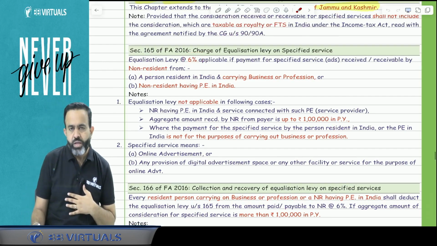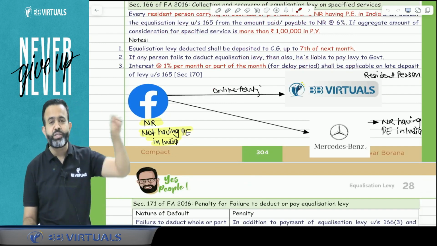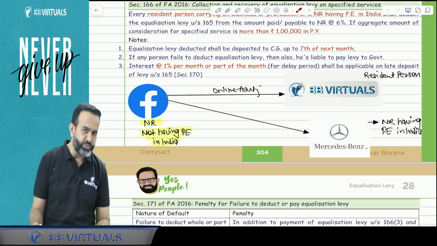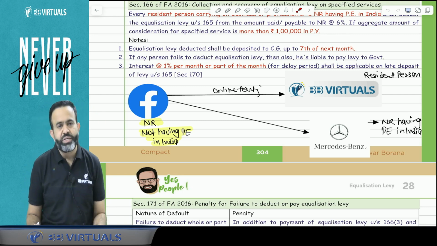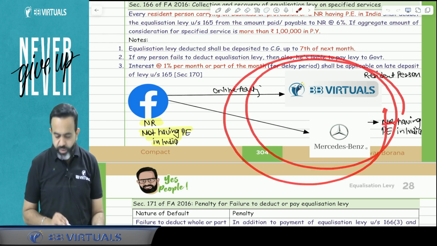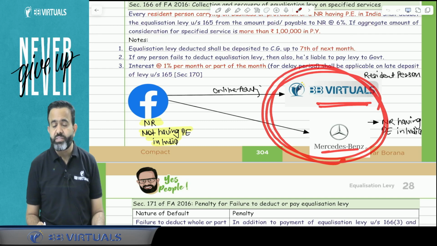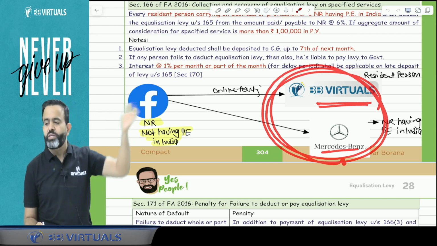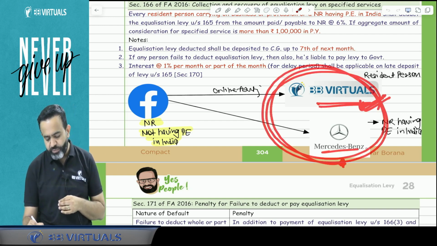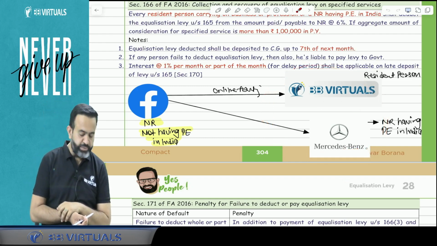Now, one more point, guys. The question is, sir, who will pay the equalization levy to the government? Will Facebook pay the equalization levy to the government? Means, will Mark Zuckerberg pay it? The answer is no. Here, the lawmaker says that equalization levy will be paid to the government by BB Virtual or Mercedes-Benz India. BB Virtual or Mercedes-Benz India have taken the online advertisement service. So whenever they make the payment to Facebook, they will deduct the equalization levy at the rate of 6% and pay it to the government. Means BB Virtuals Private Limited or Mercedes-Benz India will pay the equalization levy to the government.